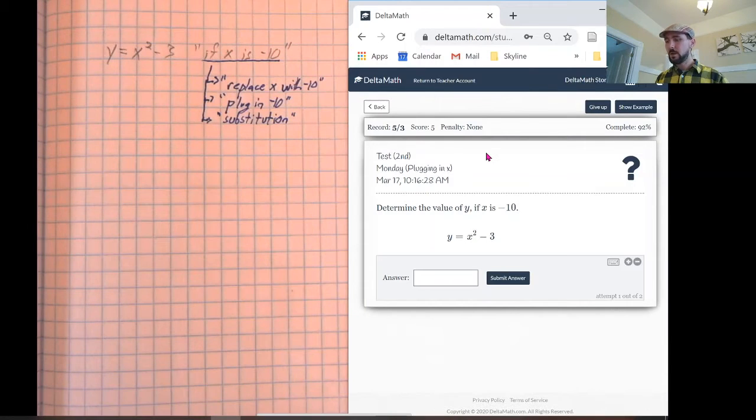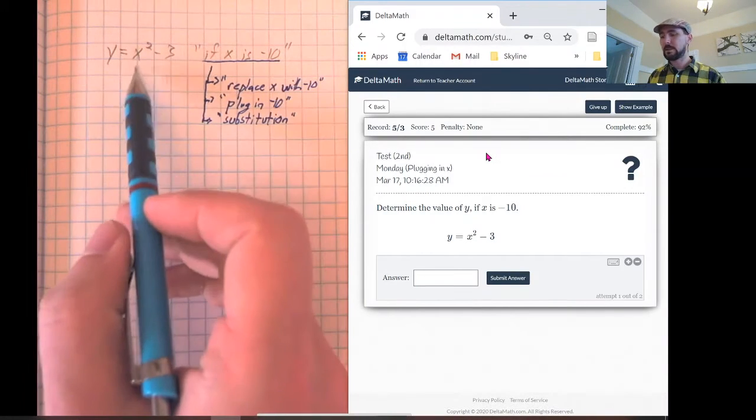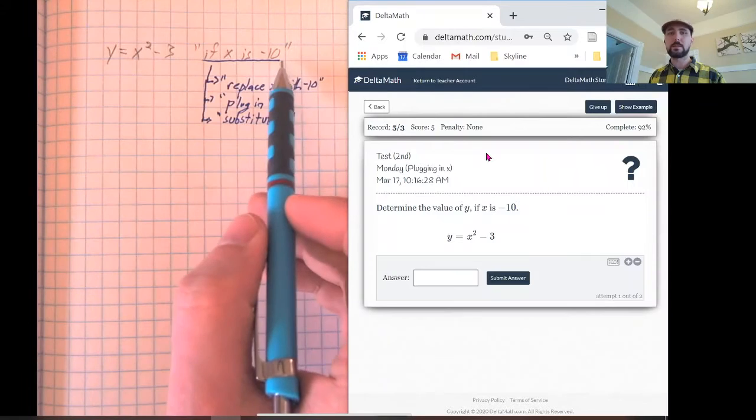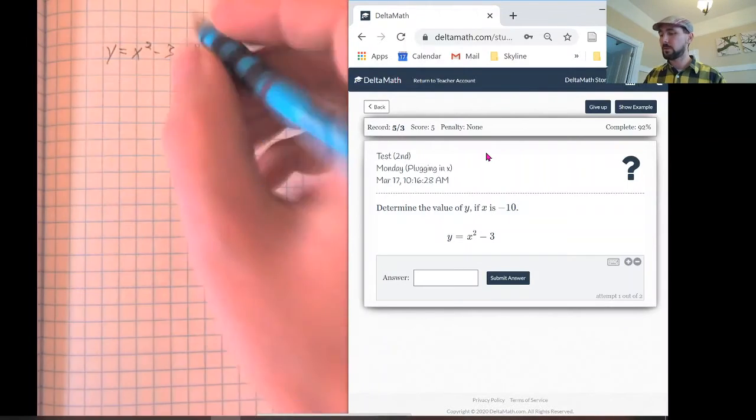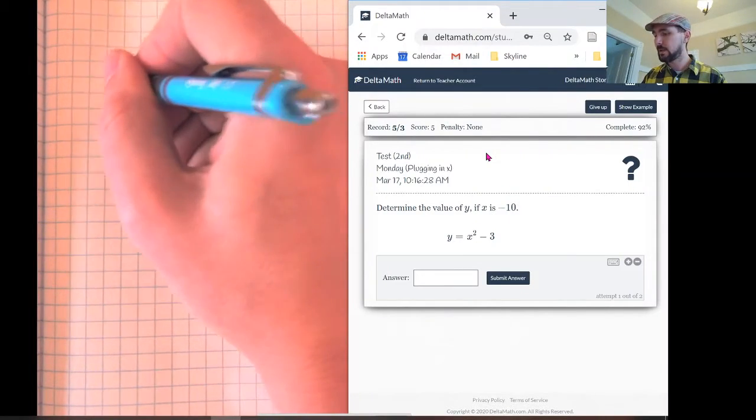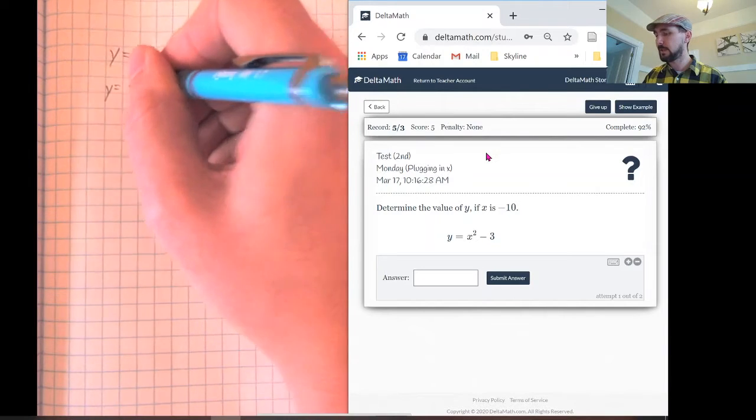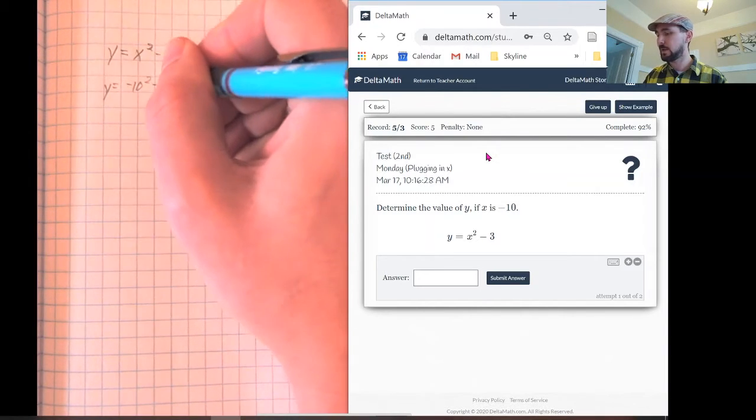Okay. So this is saying, instead of the x we see here, we're going to replace it with the negative 10 we see here. So let's do that. y equals negative 10 squared minus 3.